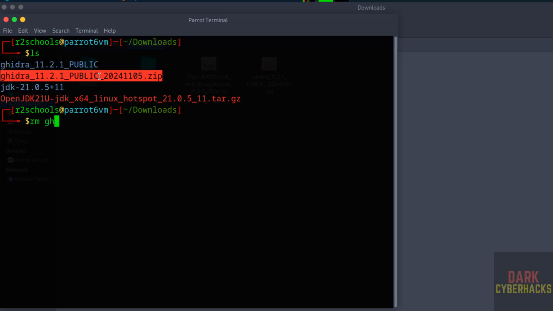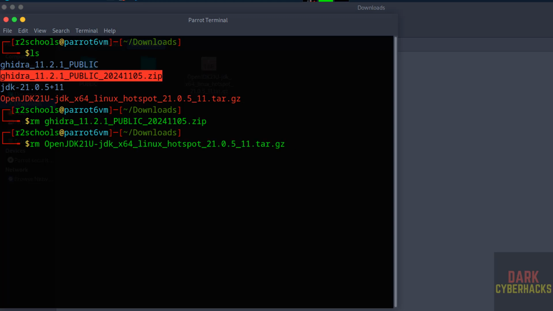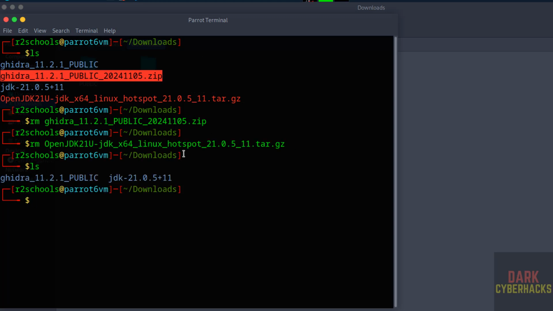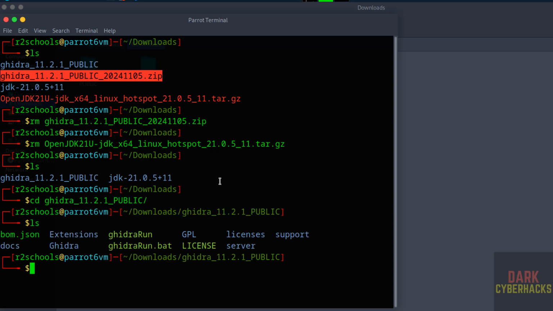Remove this one. Ghidra, give the tab, _public. See, we have to remove zip file. Also remove OpenJDK, give the tab, zip file. See, we have both extracted folders. Go to Ghidra directory, cd Ghidra, give the tab, hit enter, ls. See here we have the Ghidra run file.